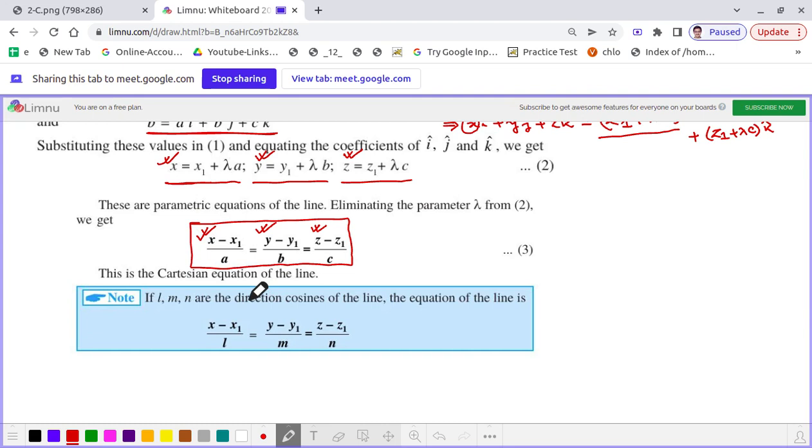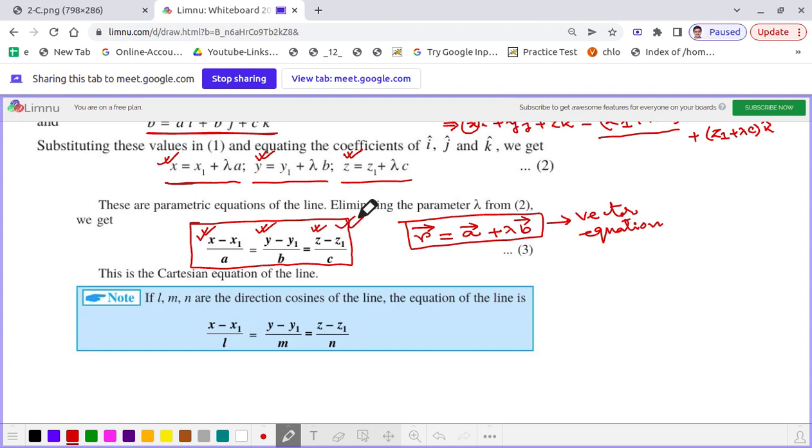lambda is the parameter. So dear students, the vector equation is r vector is equal to a plus lambda into b. Okay, that is the vector equation, and the corresponding Cartesian equation is this one.